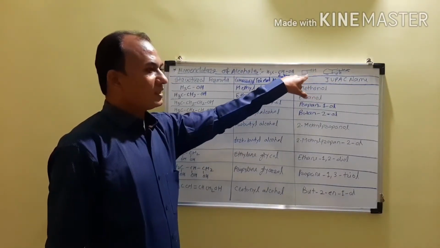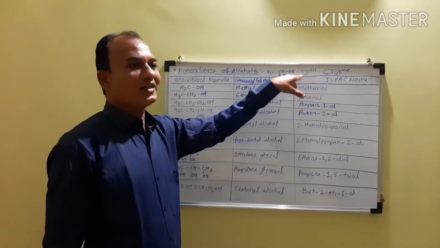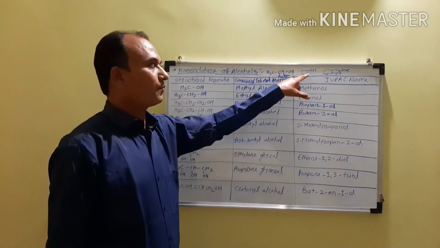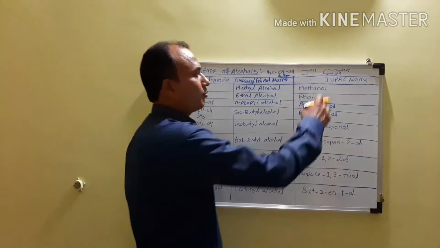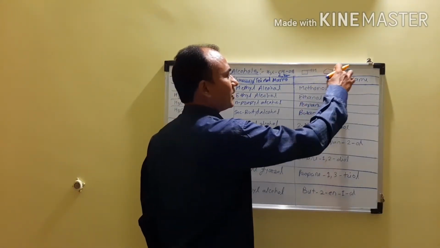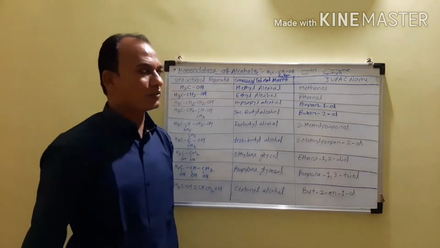And before that, since it is a cyclic compound, you have to write the prefix cyclo. So the name becomes cyclobutanol. In this example it is a 5-membered ring, and to this 5-membered ring one carbon atom is attached to the hydroxyl group and another is attached to the C2H5 group.